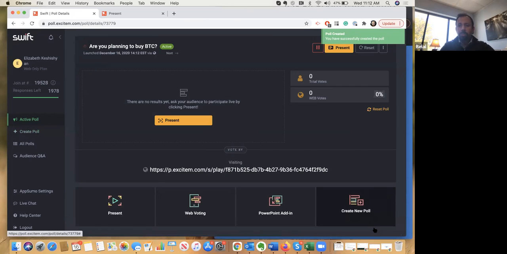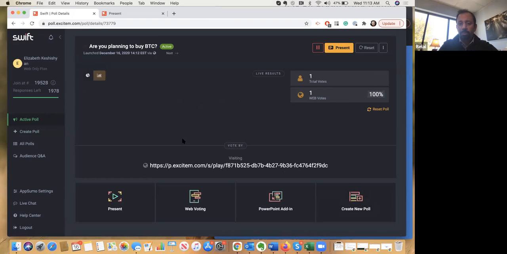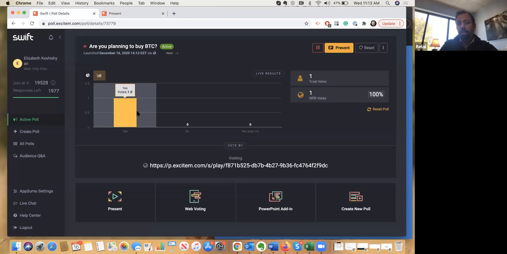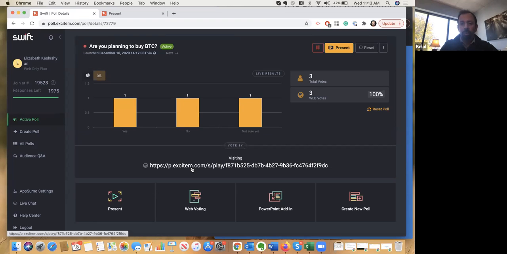Once we launch this poll, this becomes my poll details page, if you will. In this page, you will notice that the first thing you see is the link to the presentation page. When you click on the link to the presentation page, it takes you to where you are on this poll right here. So this is essentially what you will be seeing. The charts here will update in real time. And this becomes the direct link to the poll, and you can share that with anyone that you want.